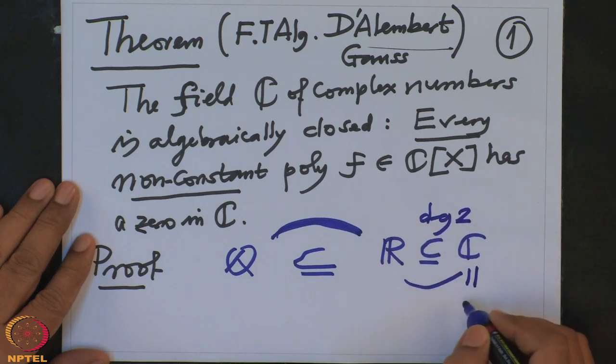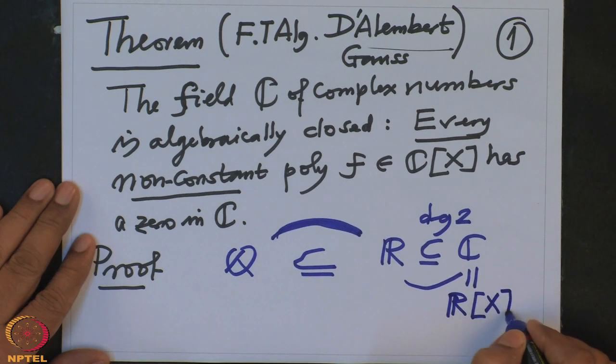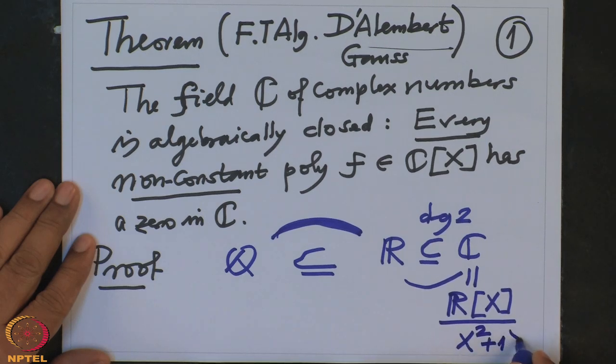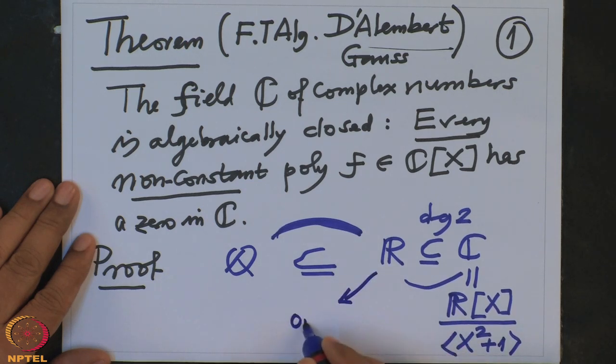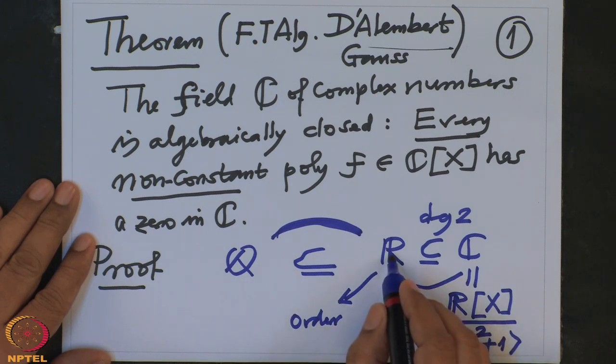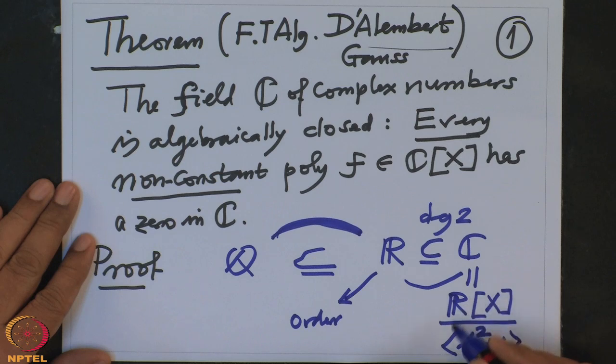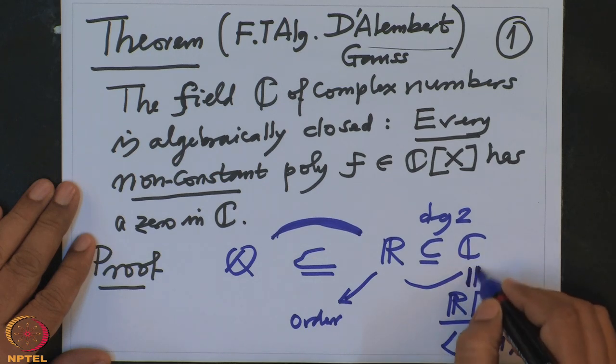In fact C is R[x] modulo this prime polynomial x square plus 1, and this polynomial doesn't have real zeros. This is irreducible because R has order, so no square will be negative. Therefore, this polynomial is prime over R. Therefore, it generates a prime ideal. Then this is a field, and that field is precisely C.